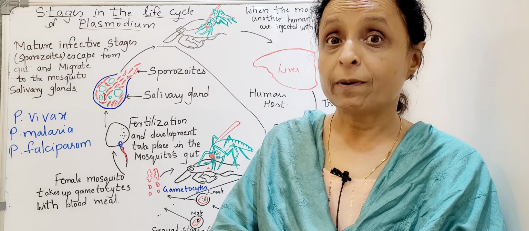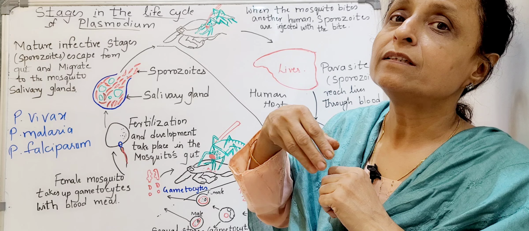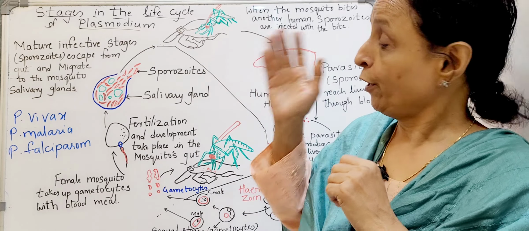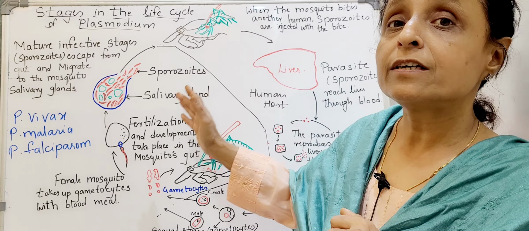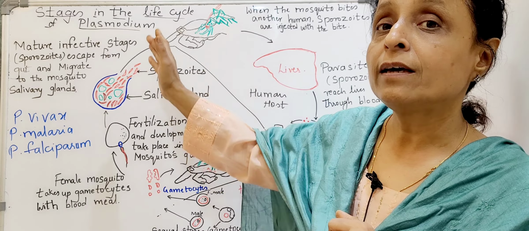But if another mosquito bites this infected person and sucks the blood and transfers it into another person, the cycle will go ahead. So let's see how the mosquito transfers the organism to another healthy person.